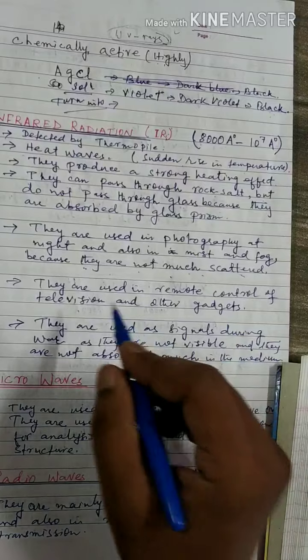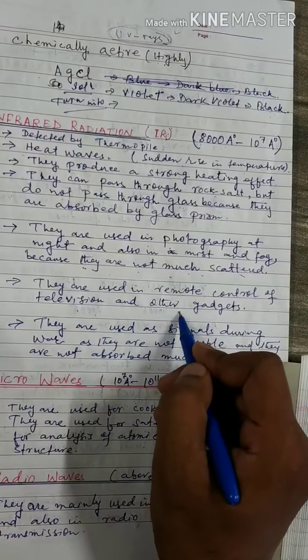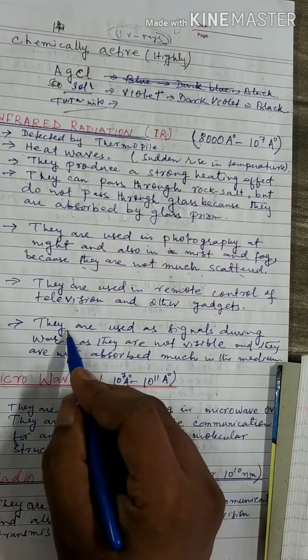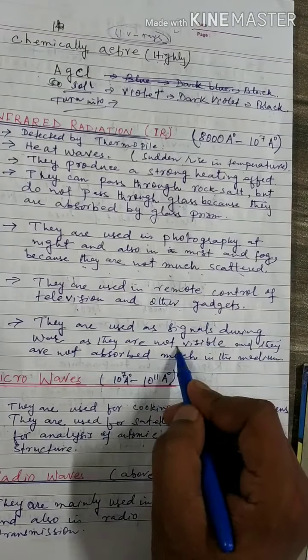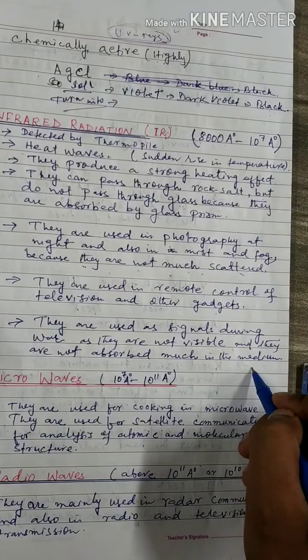Due to this property, they are used in remote controls of television and other gadgets. They are used as a signal during war as they are not visible and not absorbed much in any medium.